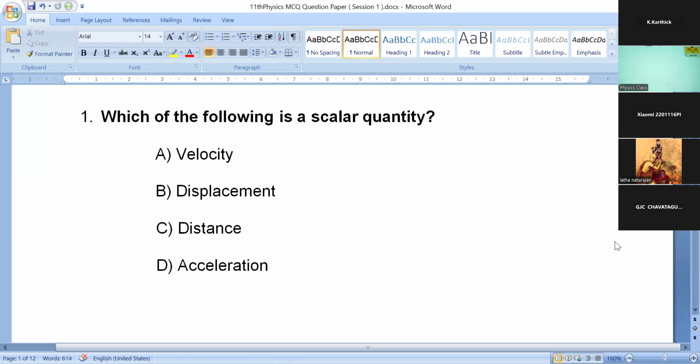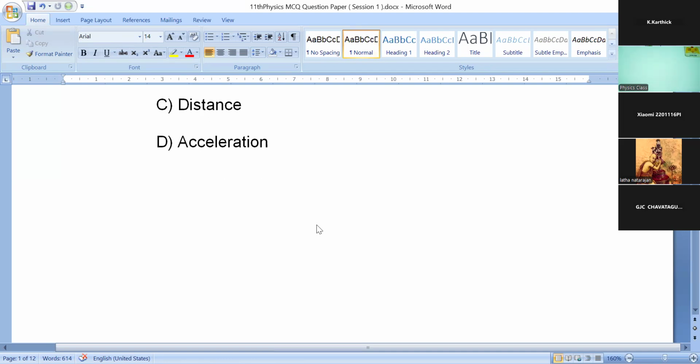Which of the following is a scalar quantity? Time is up. We will move into the second question.